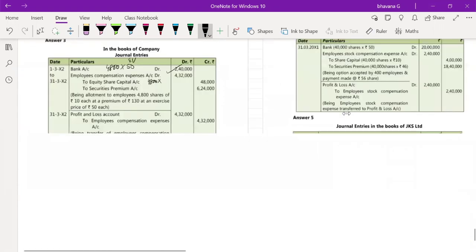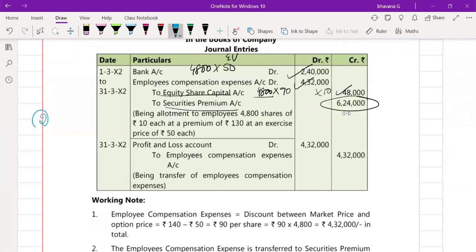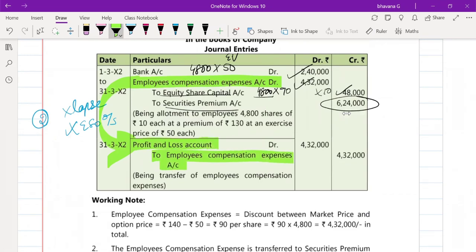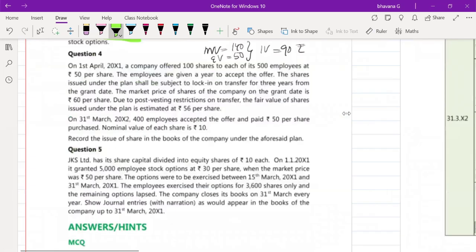Intrinsic value we found out was 90 rupees. So into 90 rupees, which will be 4,32,000 rupees. Then to equity share capital 4,800 into 10 rupees, 48,000, and the remaining balance will go to securities premium account. Here you have to remember two things. One, there will be no lapse entry if it is less than 1 year, and second, there will be no ESOP outstanding account also. So here you will do employee compensation expense, and the same employee compensation expense you have to transfer to P&L account without fail. Okay, 4,32,000, 4,32,000. So this was your third illustration.